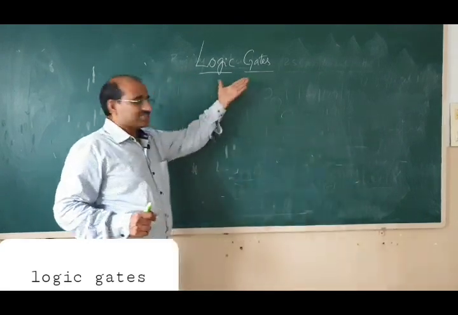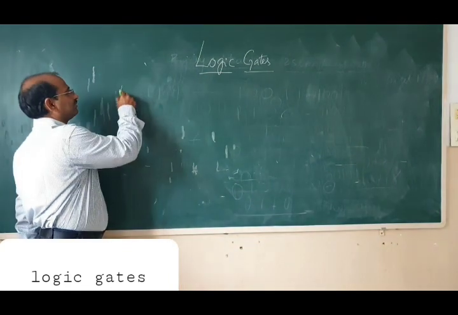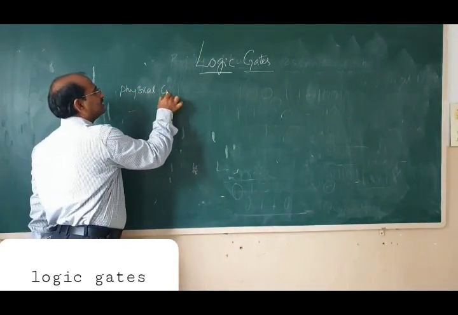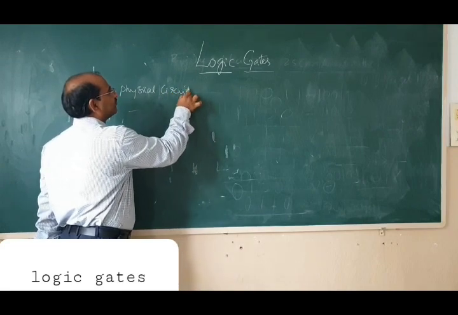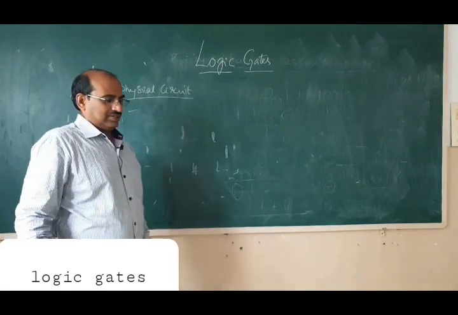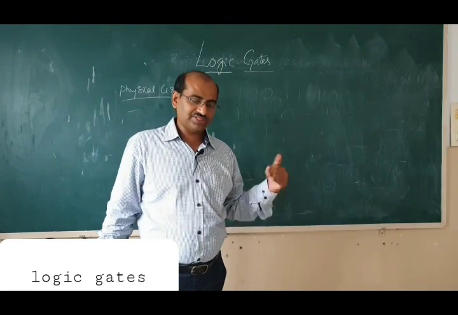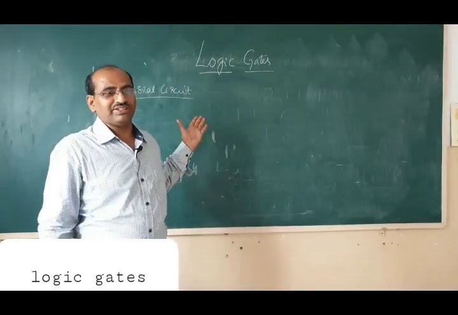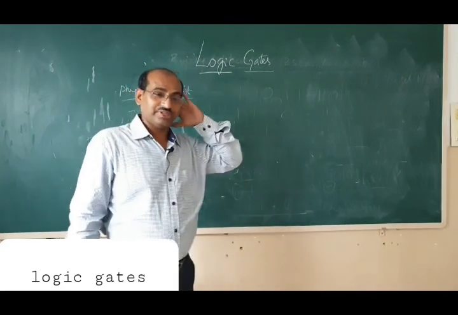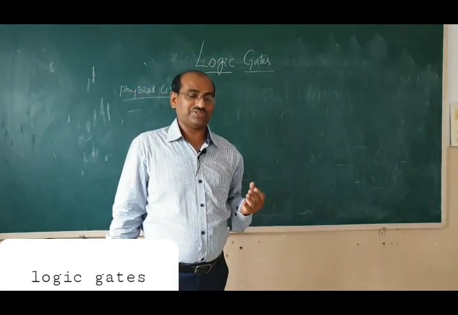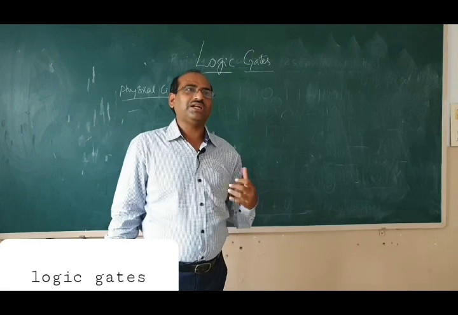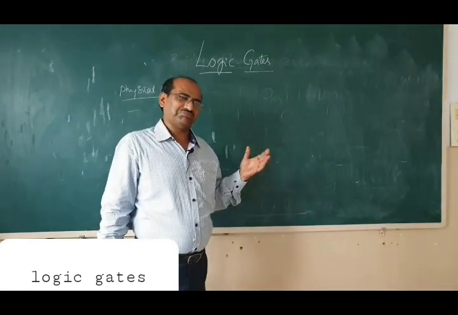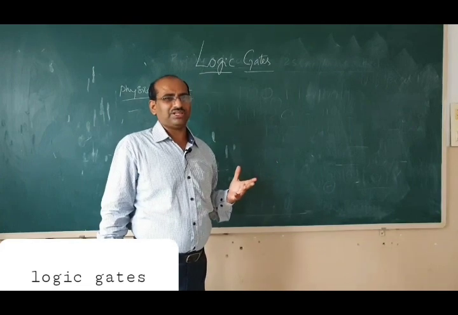Then what is the actual circuit? That means physical circuit design. Actually the first physical circuits are with valves, or vacuum tubes, something like that. But later they are not efficient, so nothing to discuss about them, right?